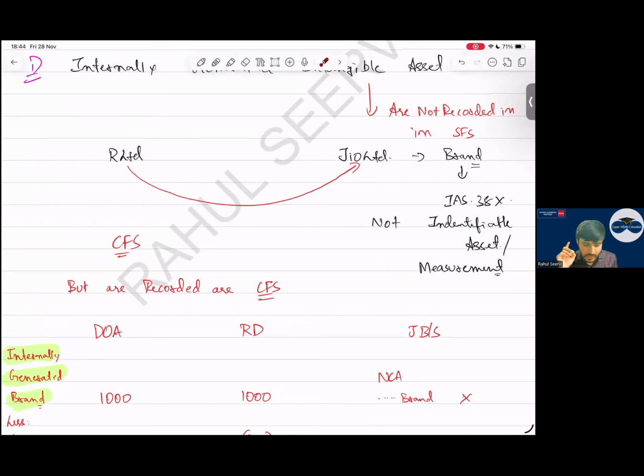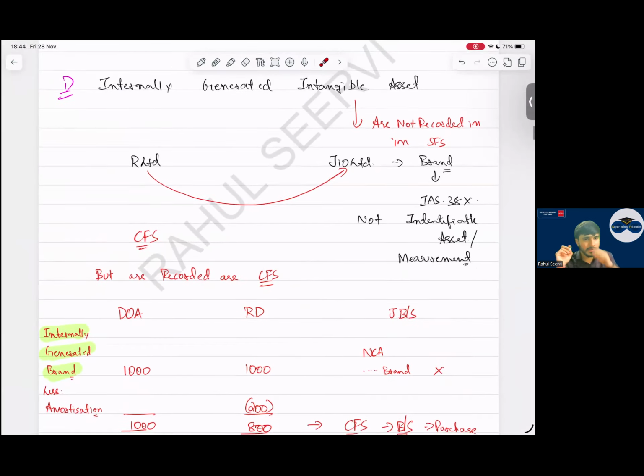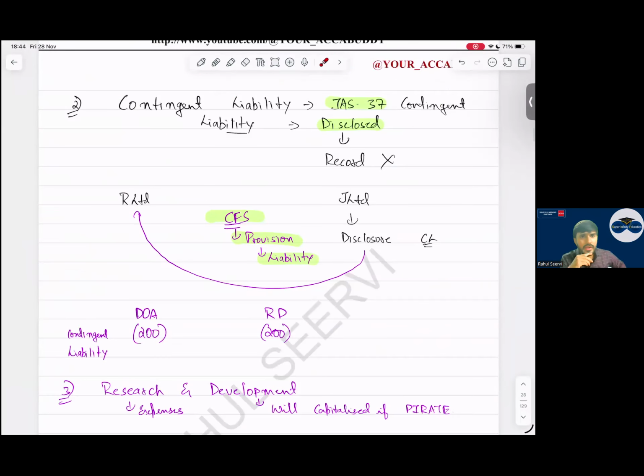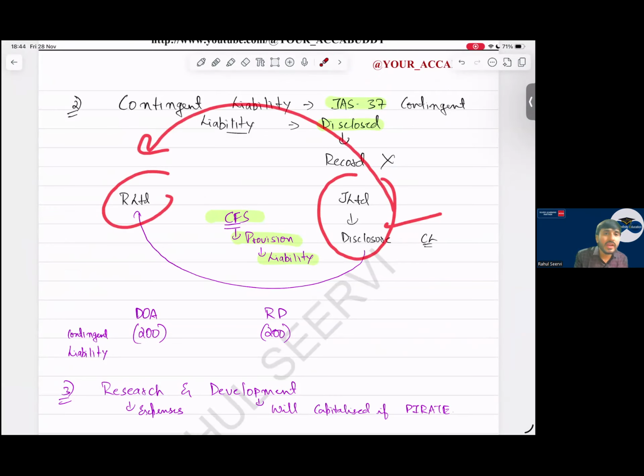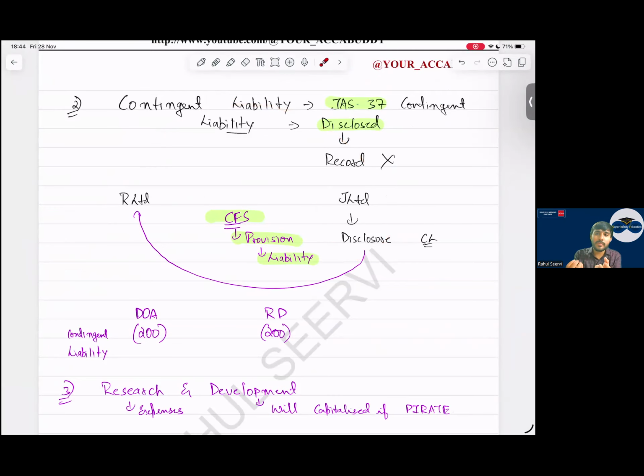Yes, sir. Then coming to contingent liability. As per IAS 37, we will only disclose it; we do not record it. So Geo company has disclosed it, but when Reliance company purchases it, Reliance company will record this as a provision.